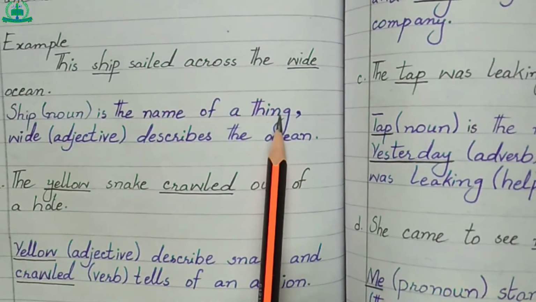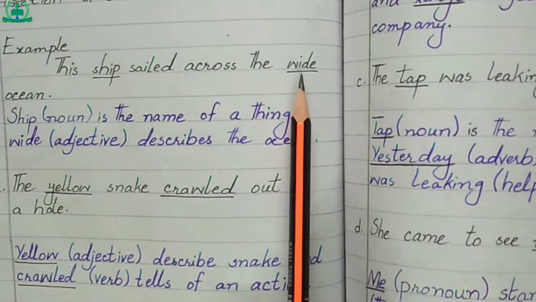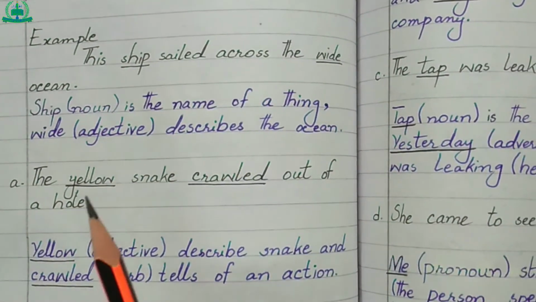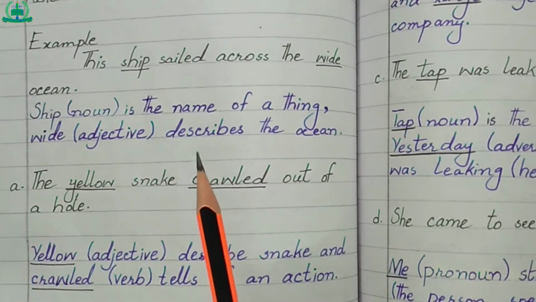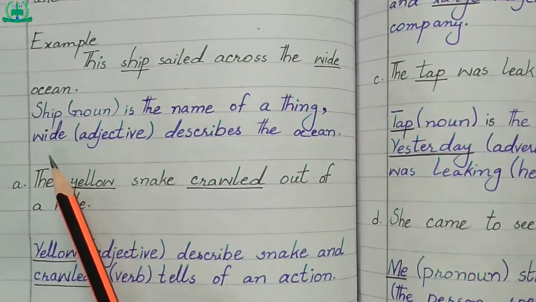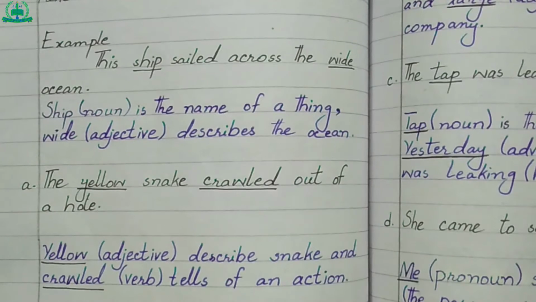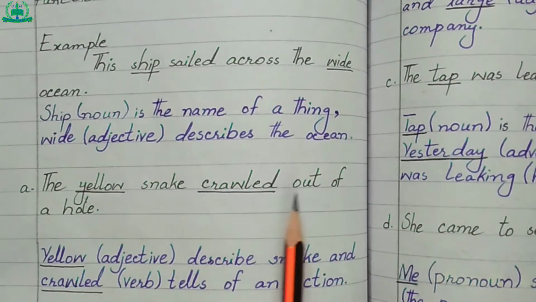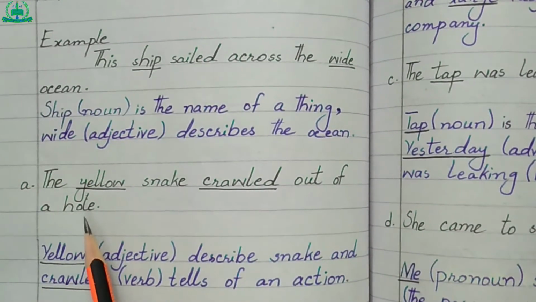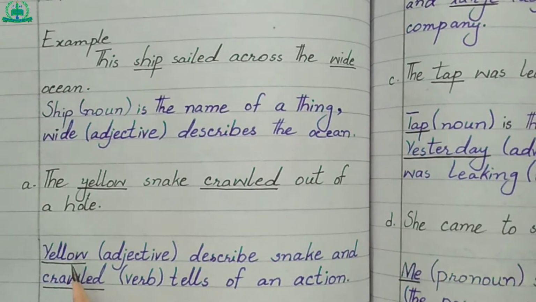Next word which is underlined in this sentence is wide. Wide is an adjective. What is an adjective? An adjective is a word which tells the quantity or quality of a noun. Wide adjective describes the ocean. Now let's start exercise. The yellow snake crawled out of a hole. Yellow is an adjective because it describes snake.